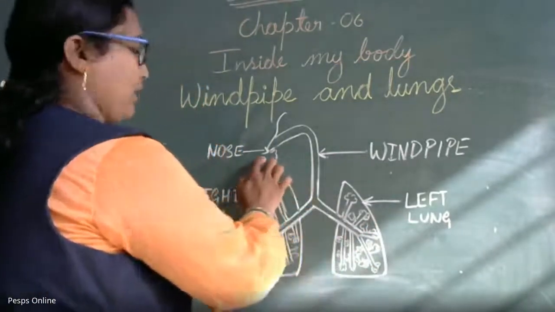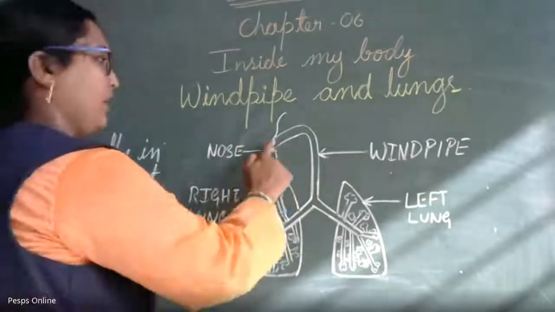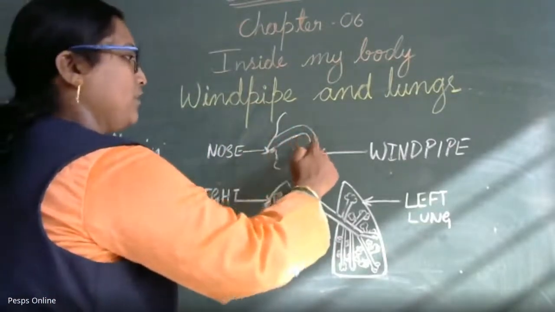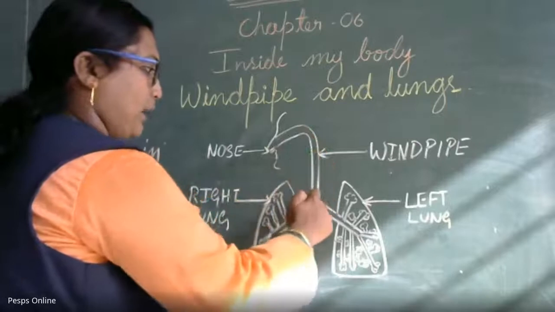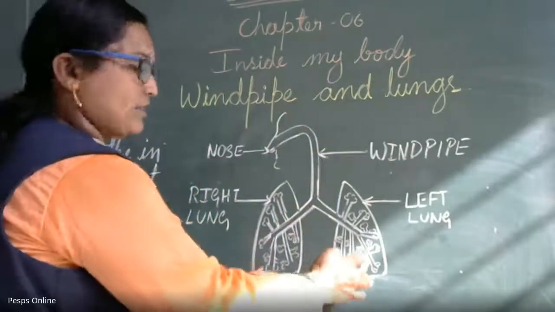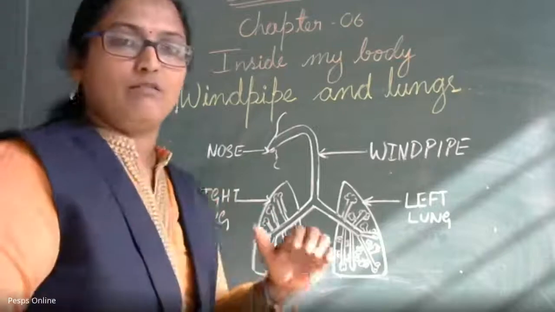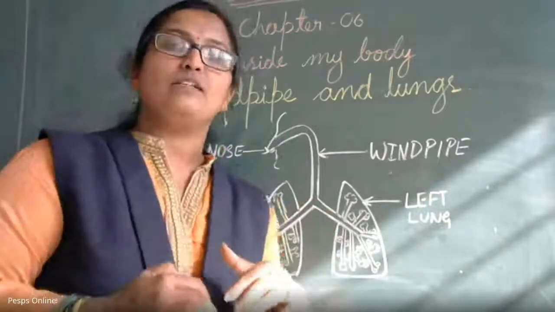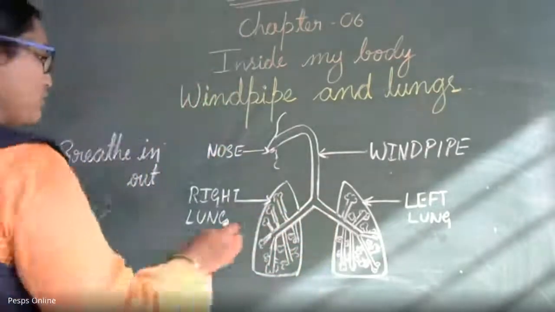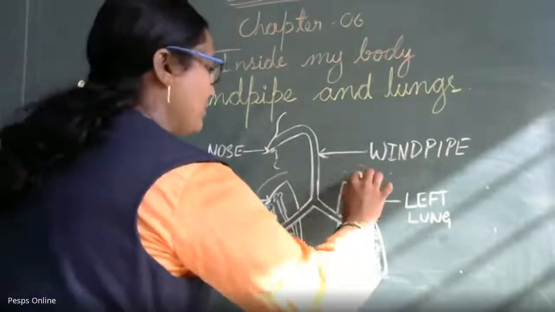When we breathe in, the air passes from the nasal cavity through the windpipe and enters into the lungs. Where are your lungs present?